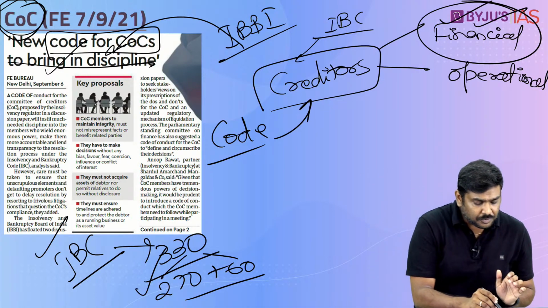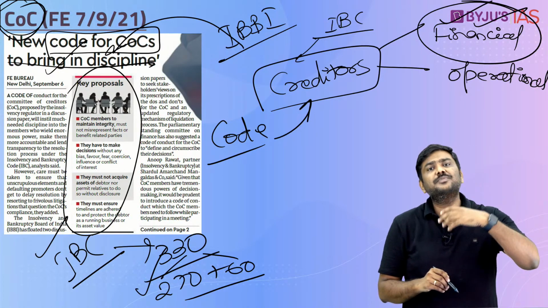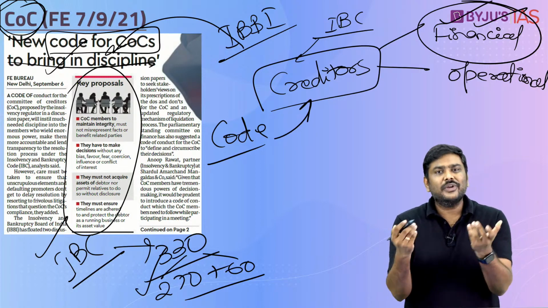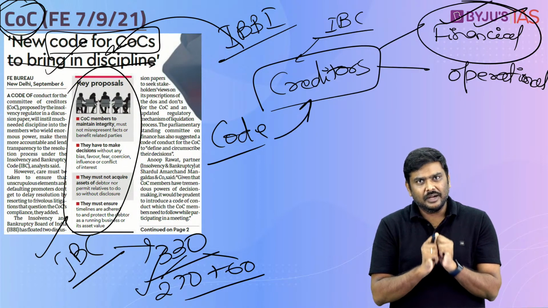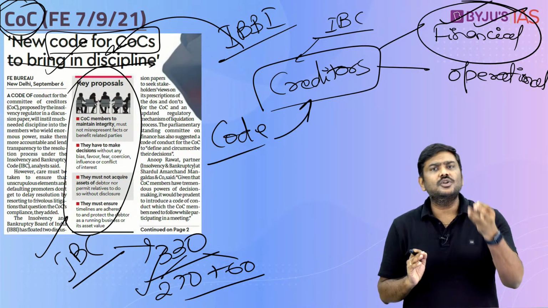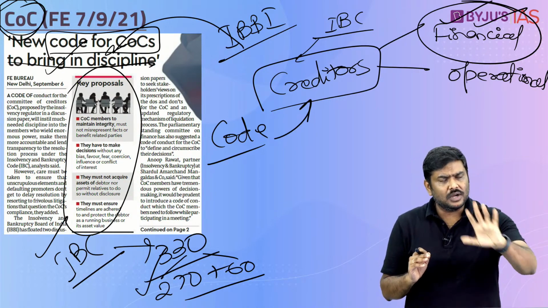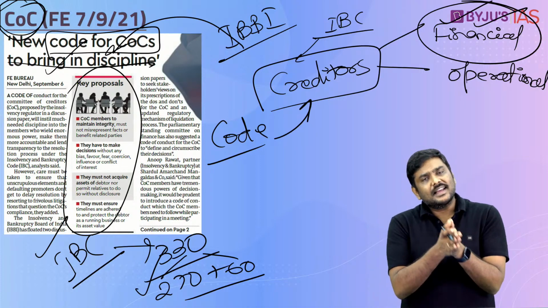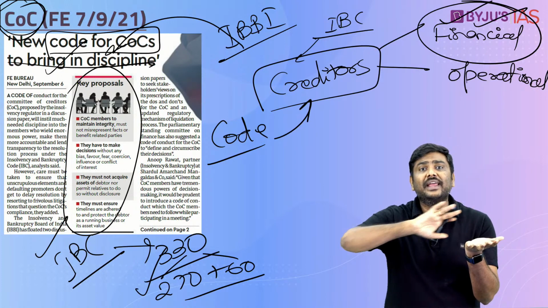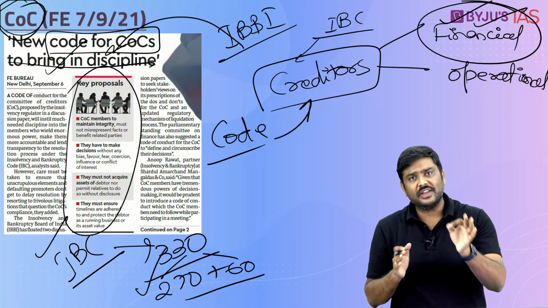So under the concept of the code, what has been proposed? First and foremost, whenever the Committee of Creditors gets access to certain information, right? Because obviously these are part of the discussion, they are going to get access to a lot of sensitive information related to the company. So whenever they get access to this kind of sensitive data, they are not supposed to disclose it to anyone. So confidentiality is very important.